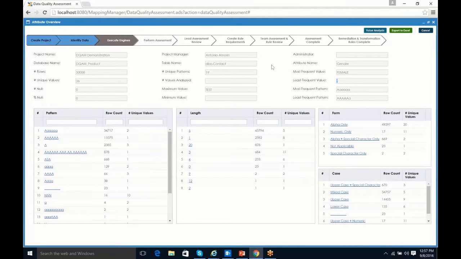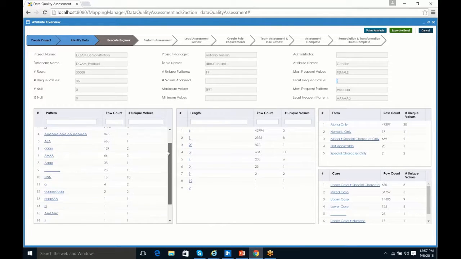We can start performing some of the assessment or knowing what we're going to be assessing based on that information. Beneath that are our 4 different types of frequencies represented by each box here. The first one on the left-hand side is our pattern frequencies. So again, what's different between the DQAM and other profiling tools, for instance, is that we have comprehensive patterns here.